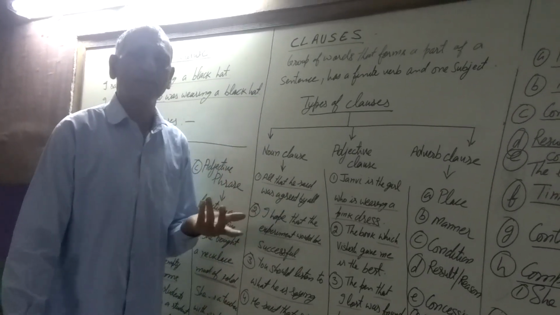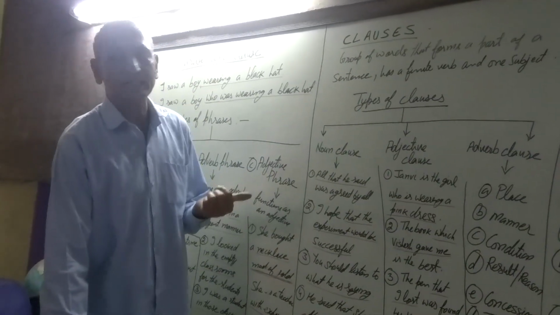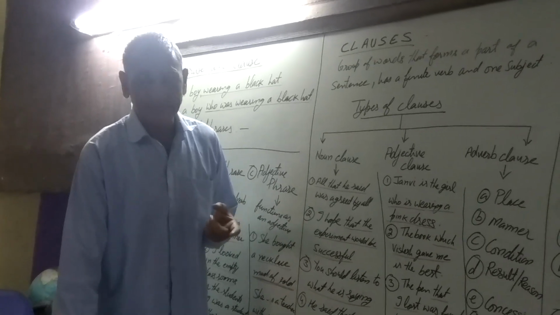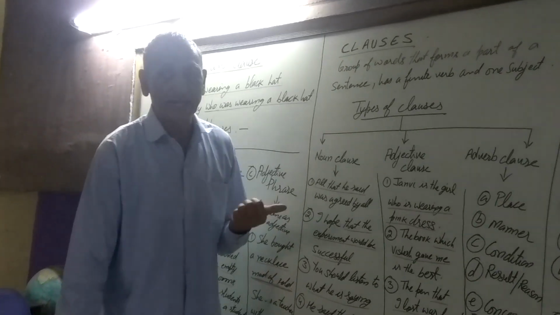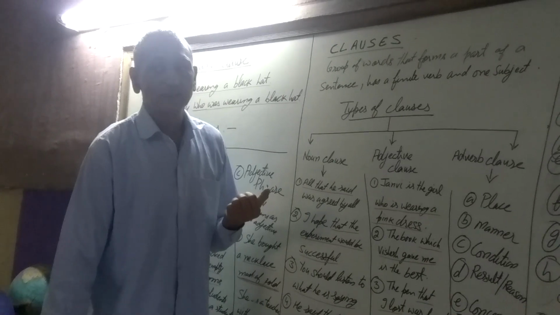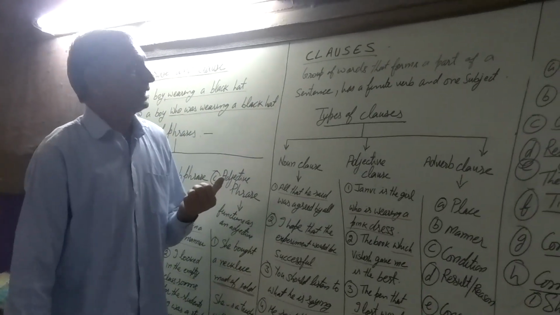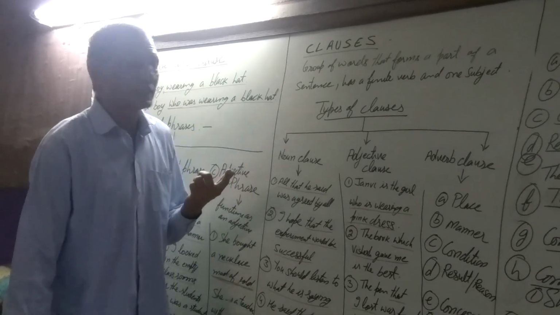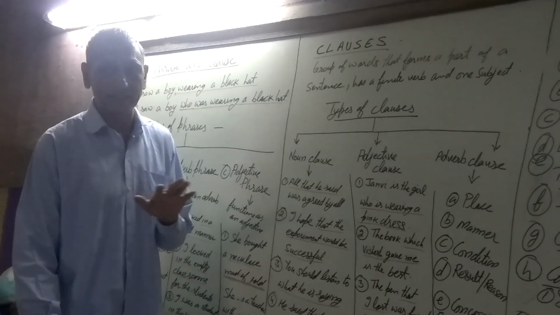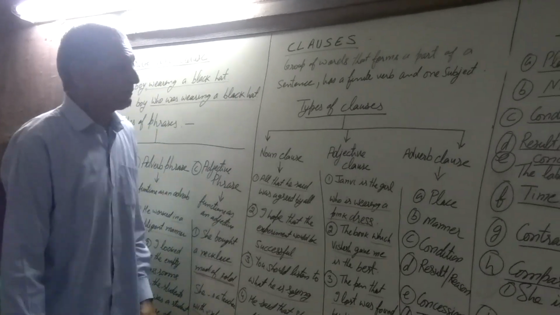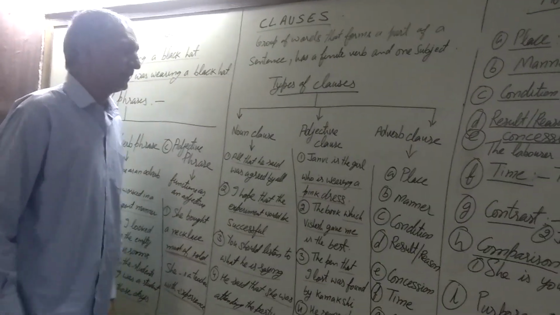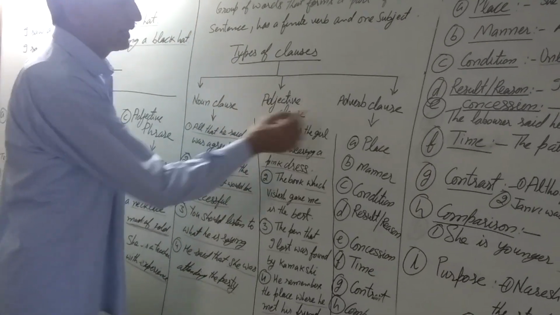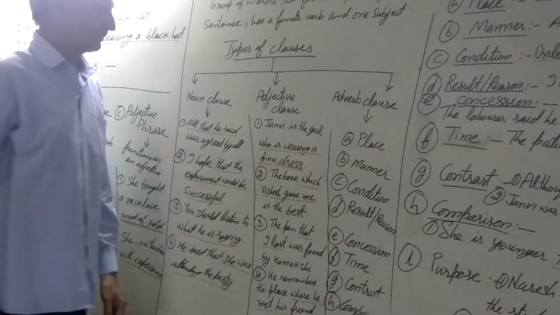A phrase is also a part of a sentence, but it does not have a finite verb or a subject, whereas a clause has a finite verb and a subject. This is the basic difference between a clause and a phrase. Types of clauses are noun clause, adjective clause and adverb clause.